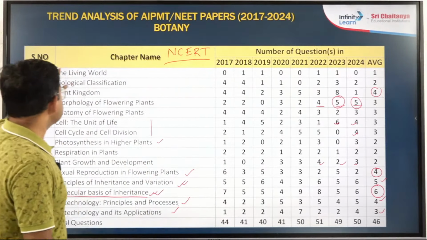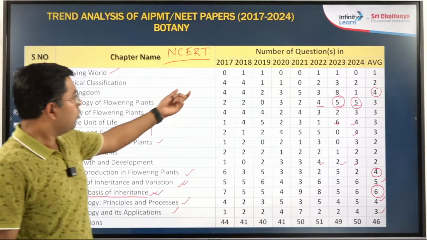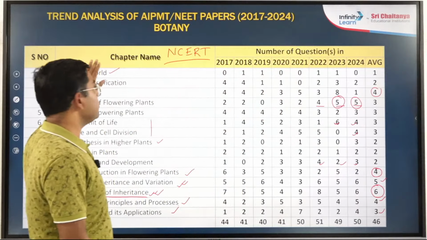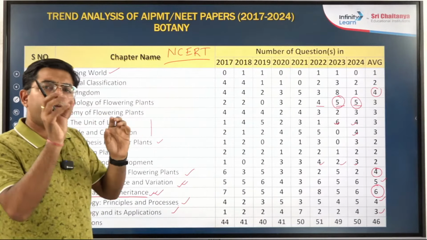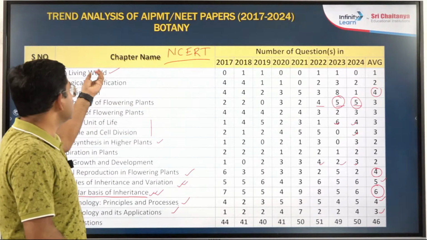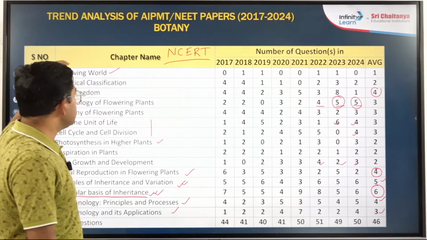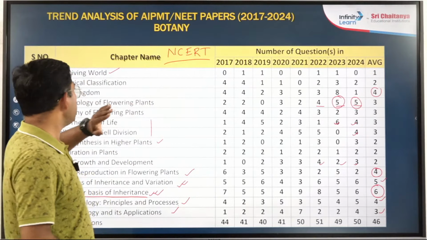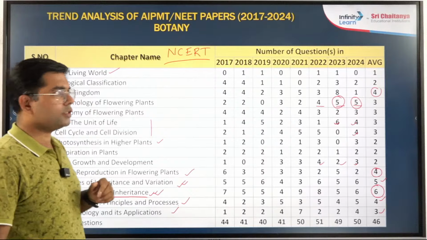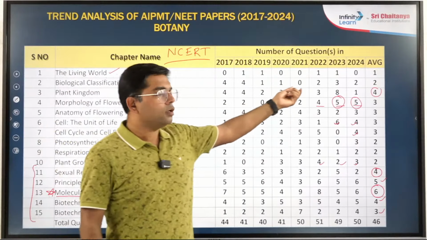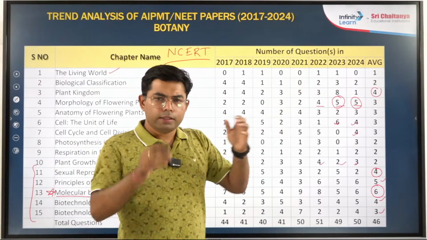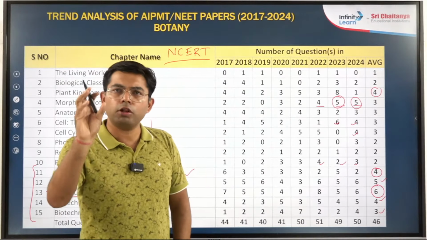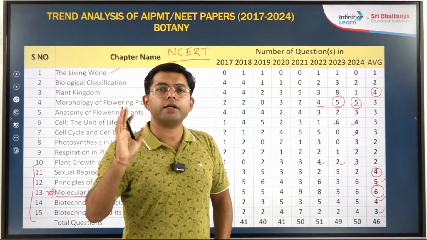Then, for example, let's consider the living world. Although in one year one question or even zero questions are asked, that doesn't mean the living world is not important, right? There is a fixed territory from where the questions in the living world come. You just have to go through that topic, read NCERT, whatever is there, and you will easily answer. Now, biological classification: it's very easy to score full marks in this chapter also. Just make clear notes, read NCERT, and underline all the important points and all the important examples. That is again very important.